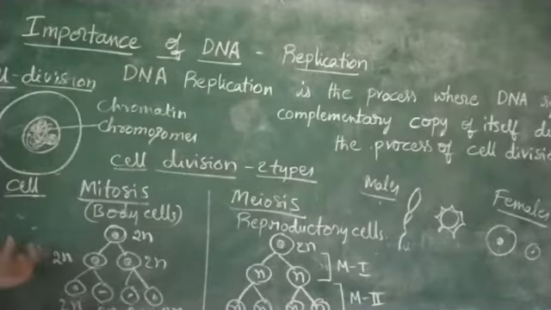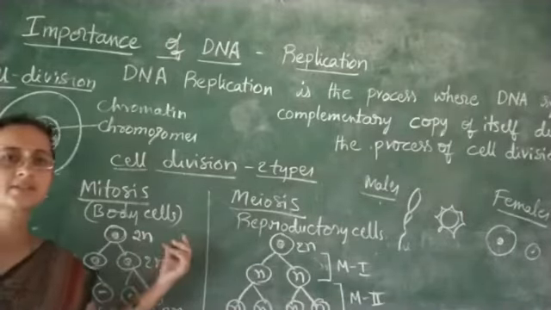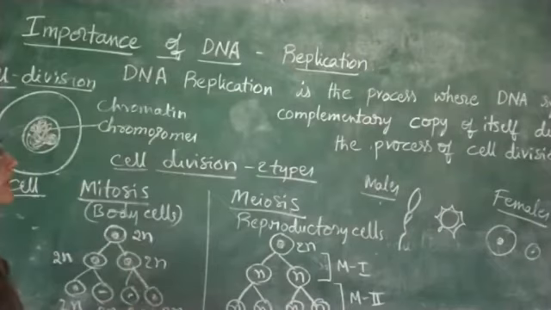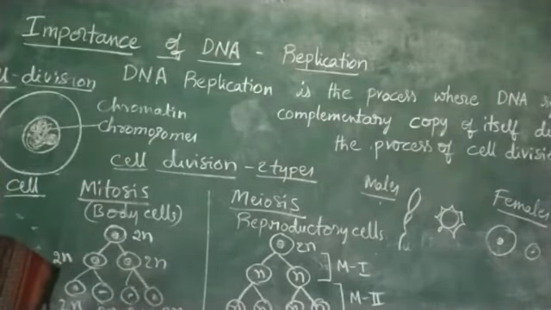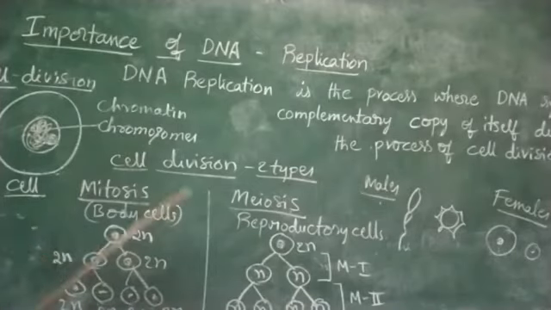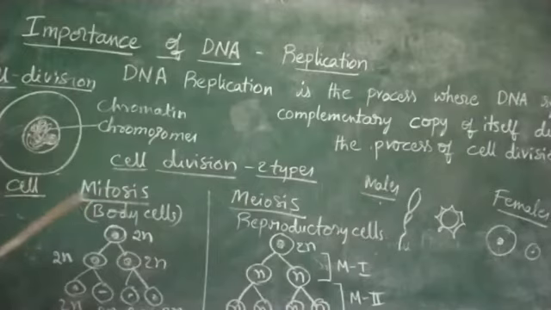After learning about the types of cell divisions, let us study the importance of DNA. What is the role of DNA in reproduction? DNA shows one important character: it gets replicated. DNA replicates itself so that an exact copy of it is formed.